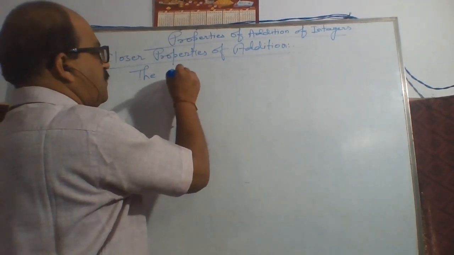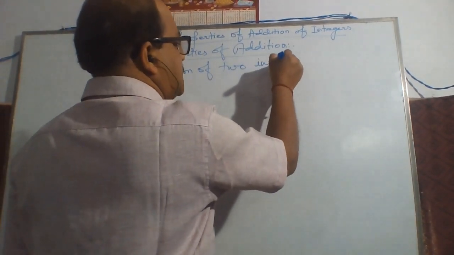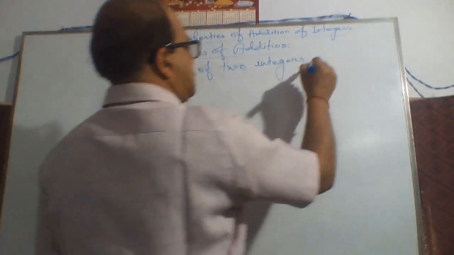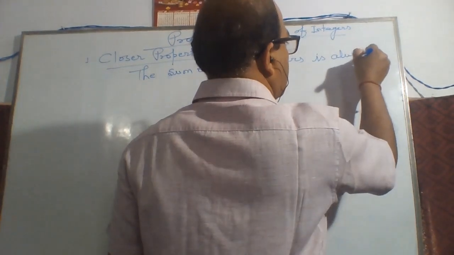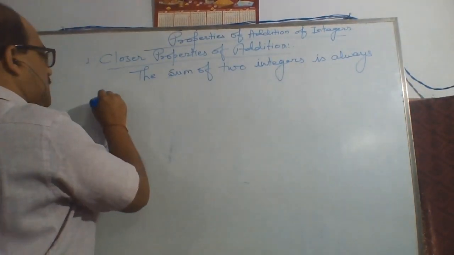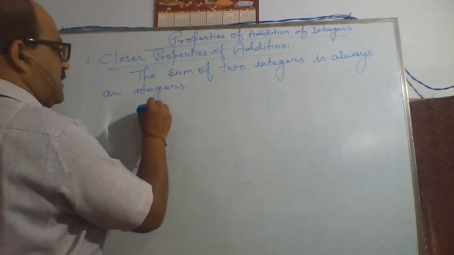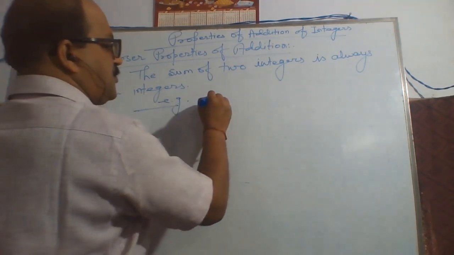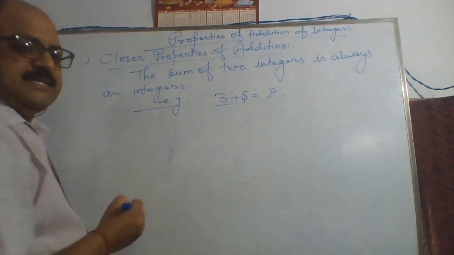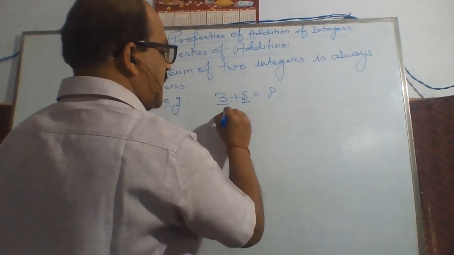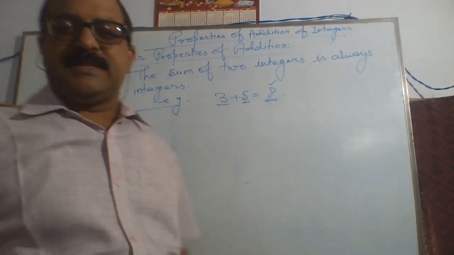The sum of two integers is always an integer. For example, 3 plus 5 is equal to 8. 3 is an integer, 5 is also an integer, and the sum of both, 8, is also an integer.